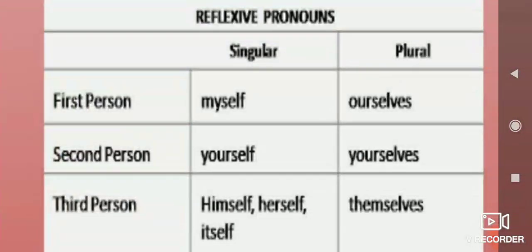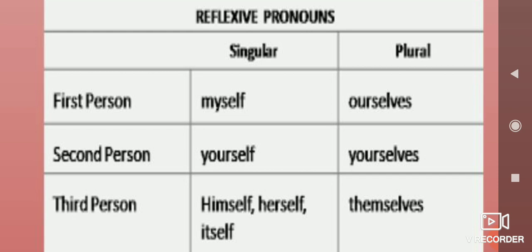In the same way, we have seen the first person. What are the first person pronouns? I and we. So myself and ourselves come under first person. What is the second person? You. Singular also you, plural also you. But in reflexive pronouns, singular yourself, plural yourselves. In the third person, he, she, it we have seen, right? So himself, herself, itself. When plural, what is the subject pronoun we have seen? They. Reflexive pronoun, themselves.